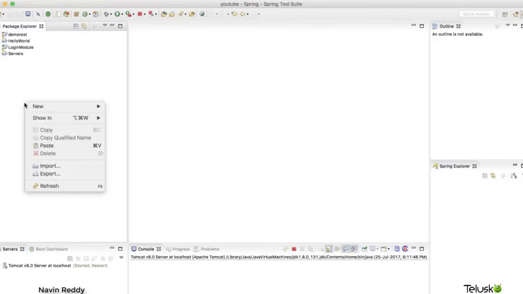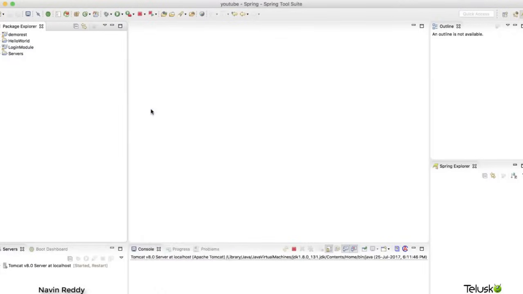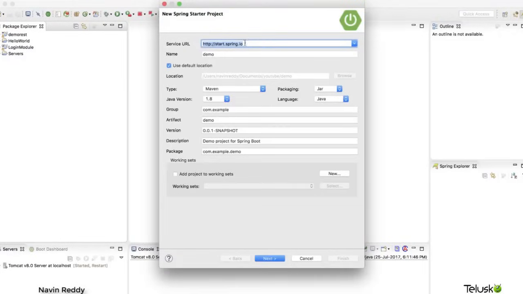Now if you right click and say new, and click on Spring Starter Project, you can see we are getting an option of Spring Starter Project. Now this is basically your Spring Boot project. If you click on Spring Starter Project, it will give you the service URL. Again, we'll talk about this in some time.